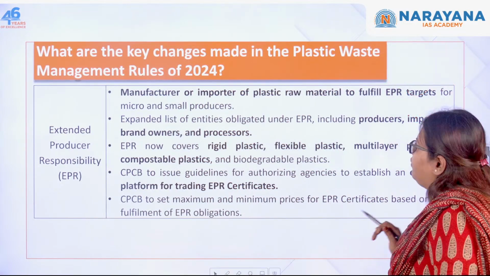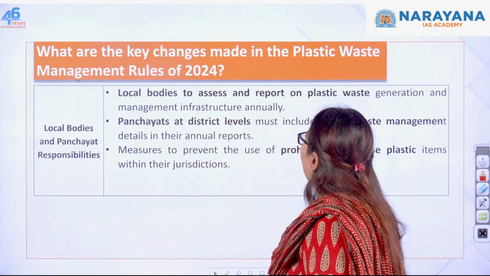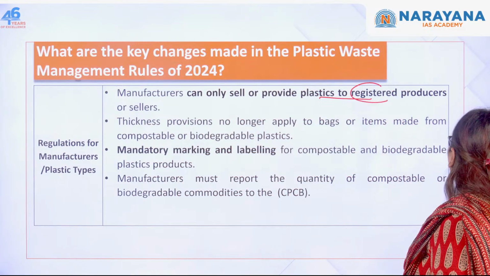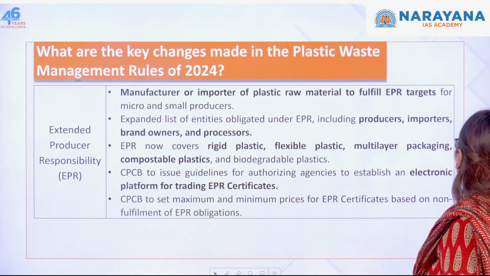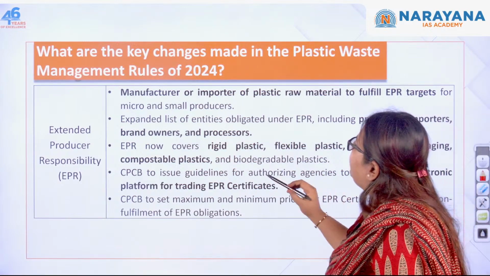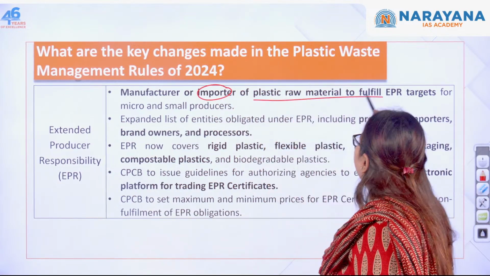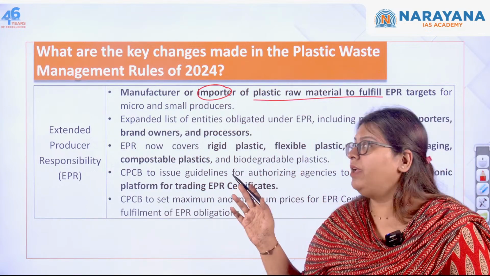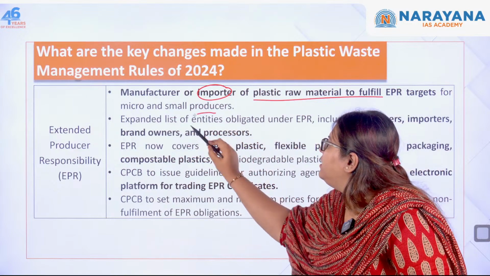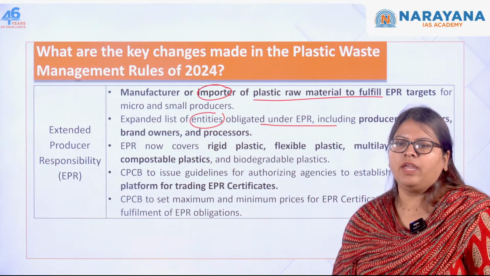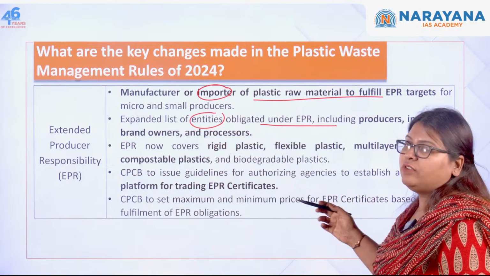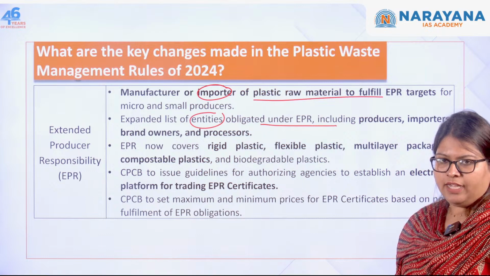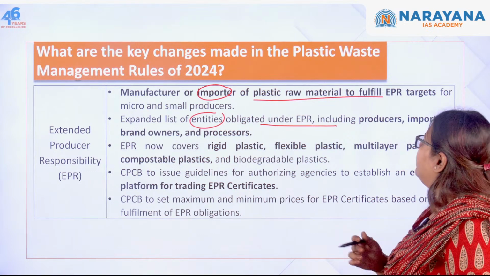So let us actually see over here. The manufacturer or the importer of the plastic material must fulfill the EPR targets which are set. Next one, it expanded the list of EPR. Moving forward, you see the e-waste management rules: e-waste products are to be included in the management rules. It includes the producers, the importers, the brand owners, as well as the processors. So the entities involved are not only the producers, but also the importers, the brand owners, and the processors.